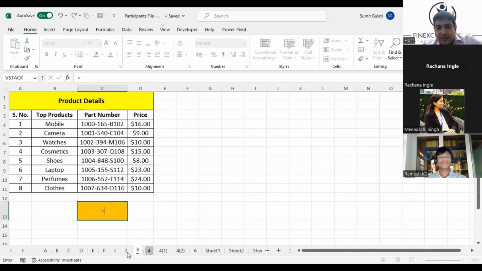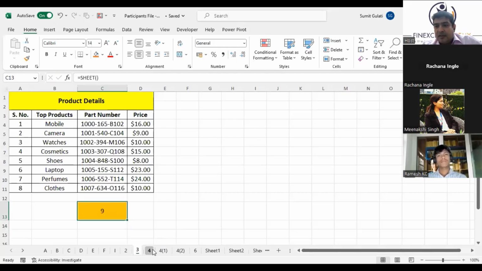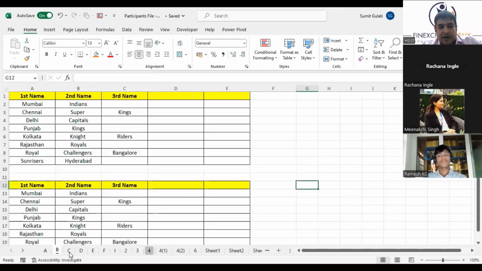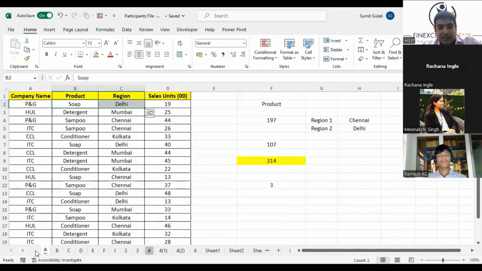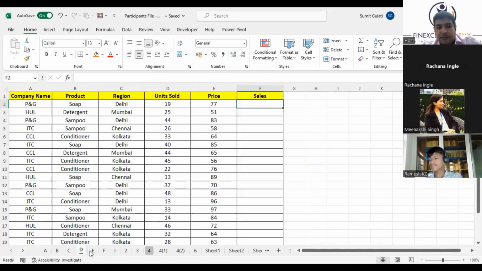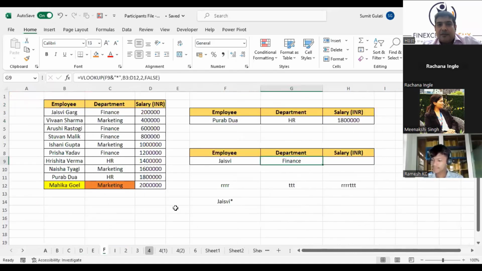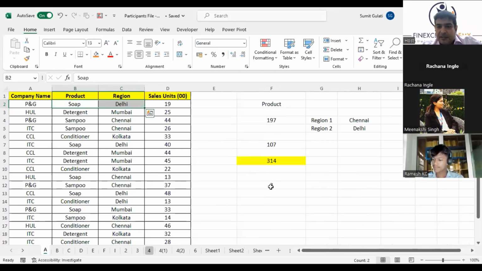Next, if I am asking on which sheet I am working, you have to use a function which is SHEET, open the bracket, close the bracket, it will give you that you are working on the 9th sheet. Very commonly asked in industry. And 99% of us will go and count 1, 2, 3, 4, 5, 6, or click here and look for how many sheets, counting one by one, which we shouldn't do. Is this clear? Have we tried this? SHEET and SHEETS.